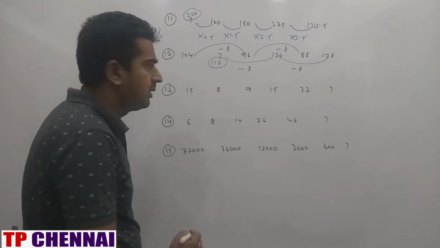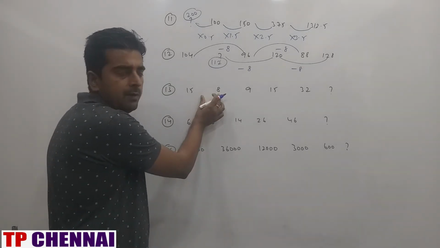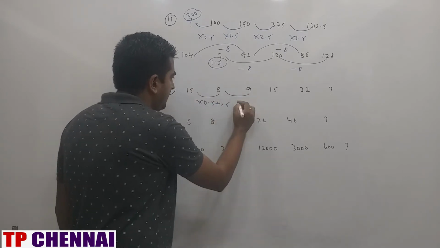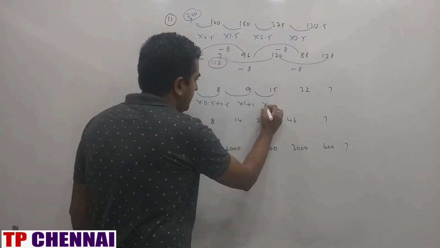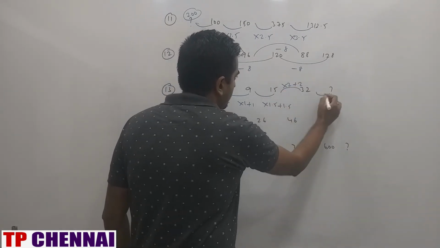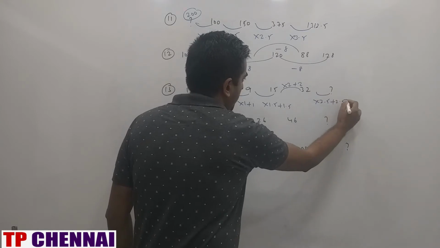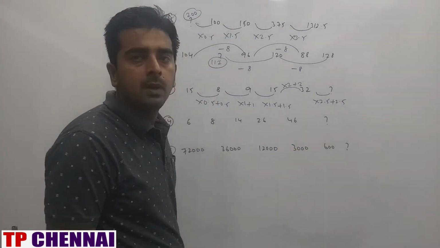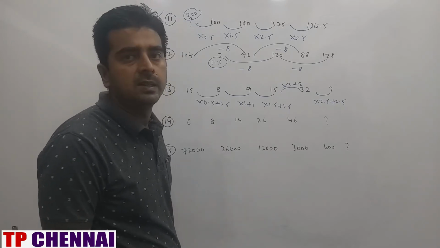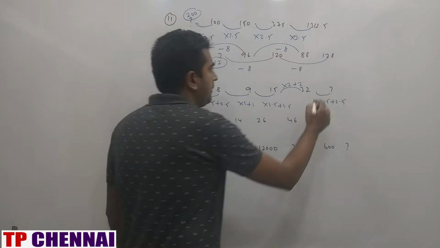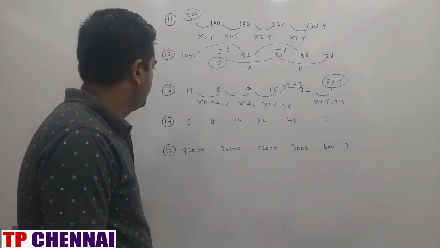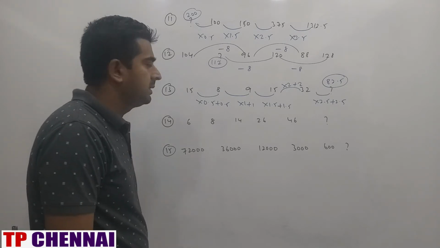This follows multiplication logic because half of 15 is 7.5 and here 8 is there. So into 0.5 plus 0.5, into 1 plus 1, into 1.5 plus 1.5, into 2 plus 2, into 2.5 plus 2.5. 32 into 2.5 is first multiply 32 into 2, 64, 32 half, 16, 64 plus 16, 80, 80 plus 2.5, 82.5. Next one, 6, 8, 14, 26, 46, question mark.